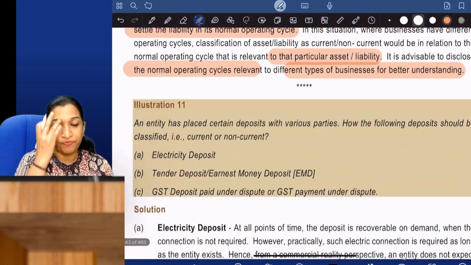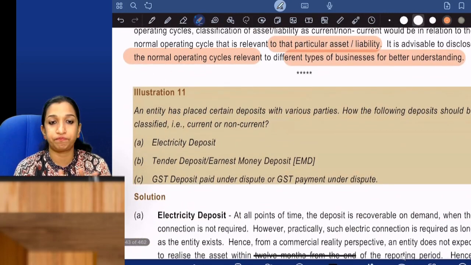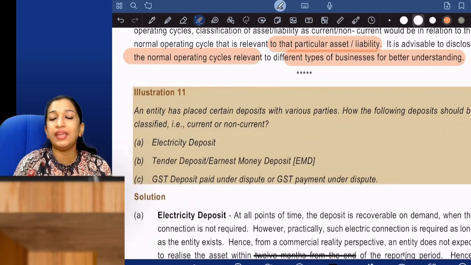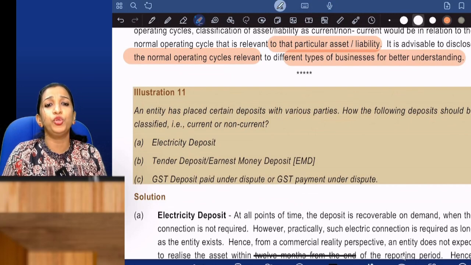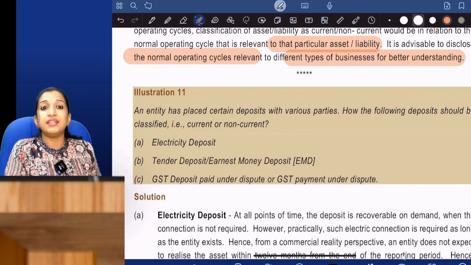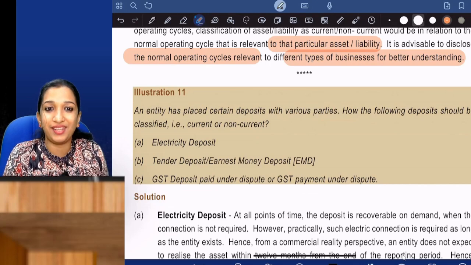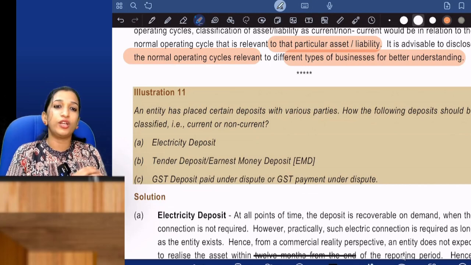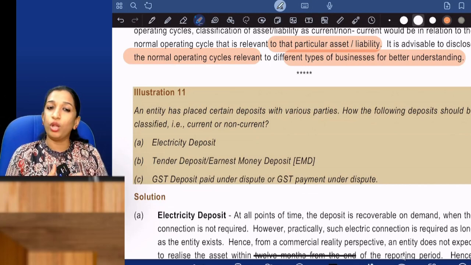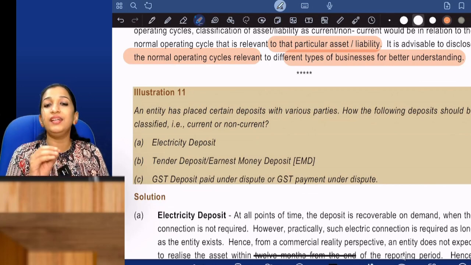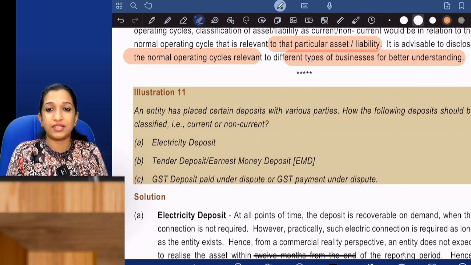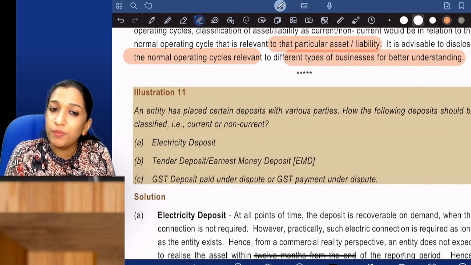Now illustration 11. See, if I take only illustration 11, some questions which I feel are important, if I mark and do, you may think there is something else in the study material. Just to avoid that confusion, I thought I'll quickly read all the questions. Illustration 11. An entity has placed certain deposits with various parties. How should the following deposits be classified?